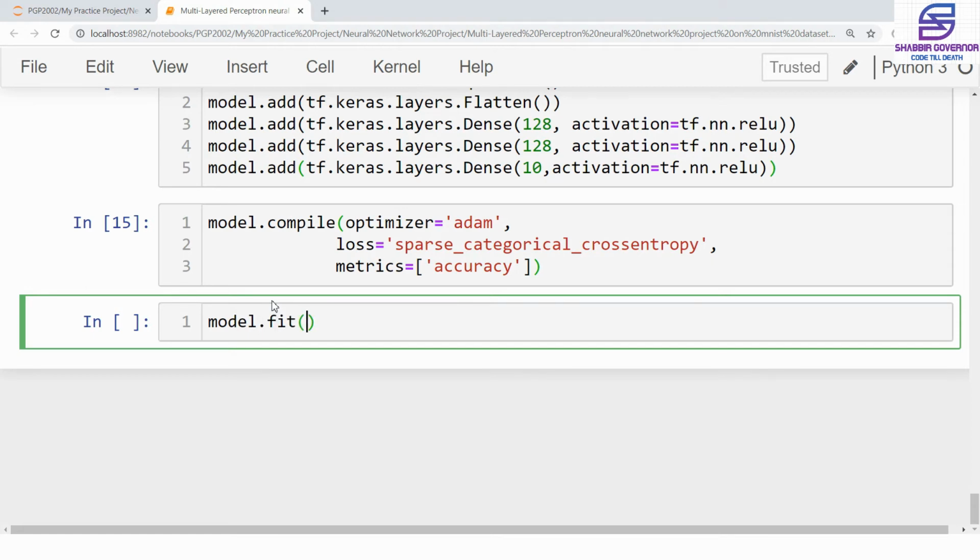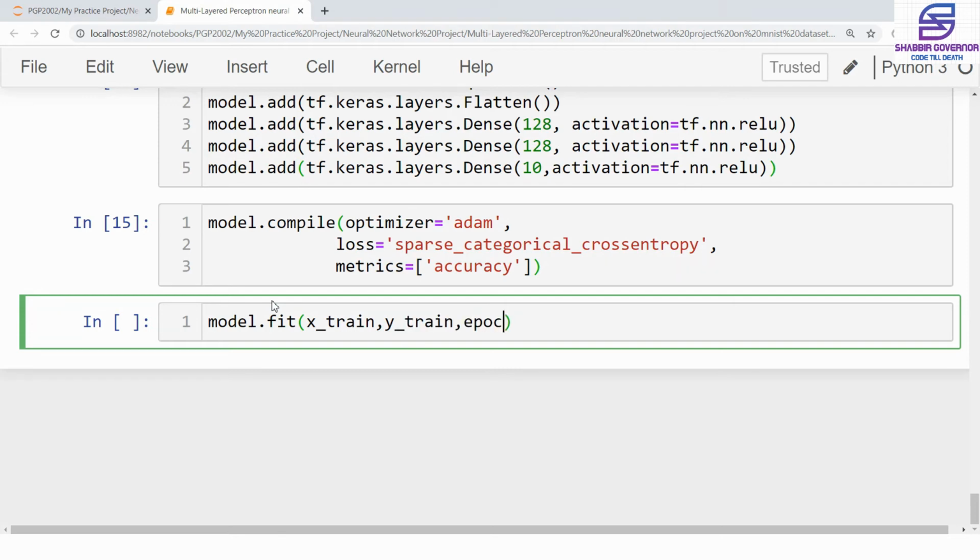For that, we have the fit method, and what we are going to provide is the training part of the images, that is all the images in the training data which have been split 50-50% by Keras itself using the load data method, and then we provide the labels to the training data.